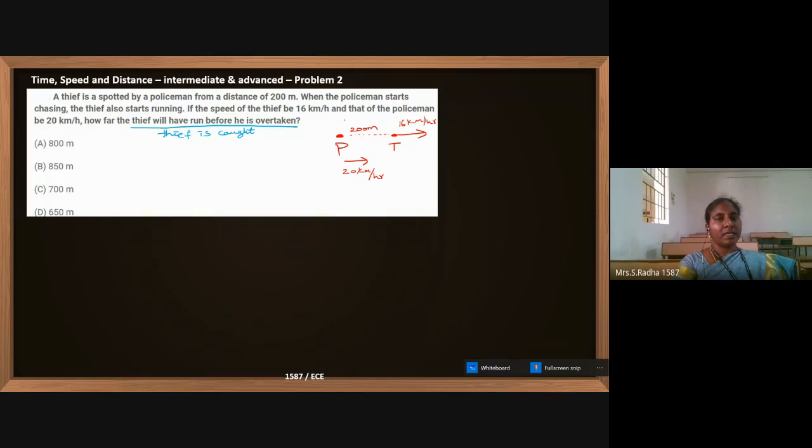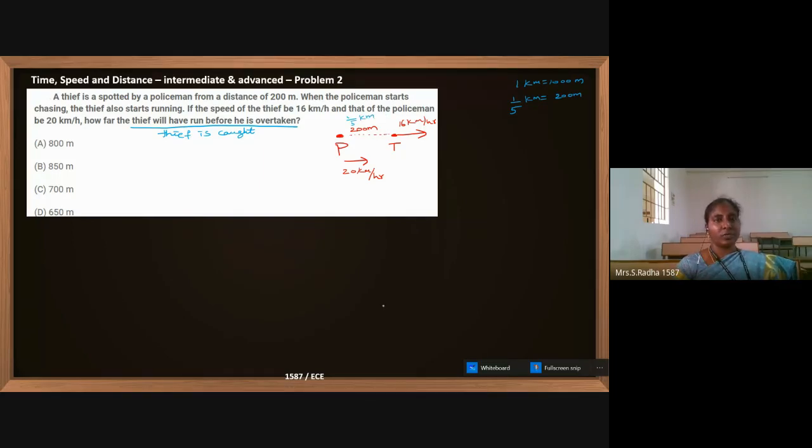But initially 200 meters. So 1 kilometer means 1000 meters. So 200 meters we can take as 1 by 5 of the kilometer. Already initially 1 by 5 of the kilometer, thief is ahead of the policeman.